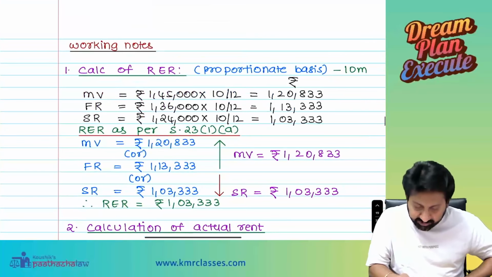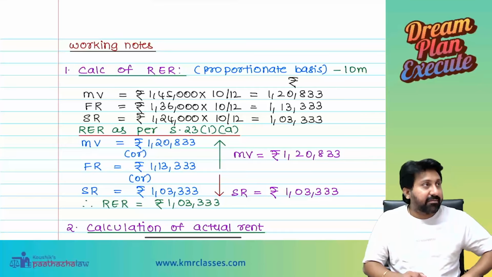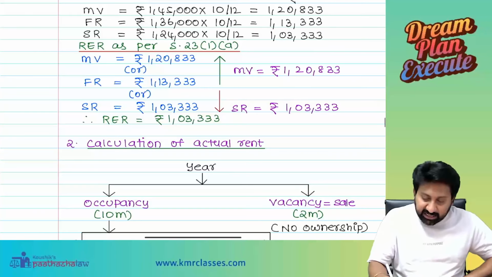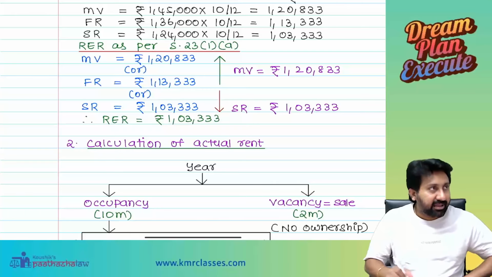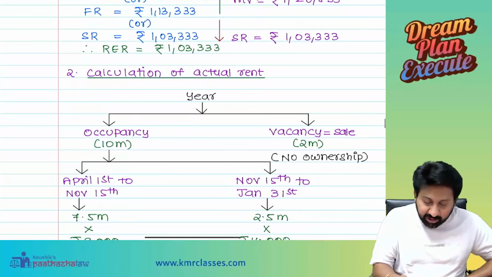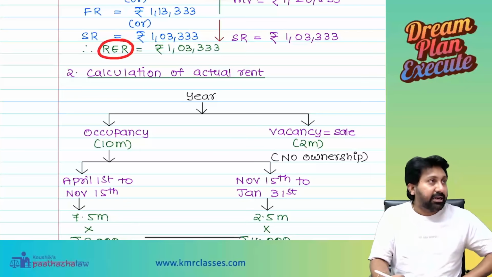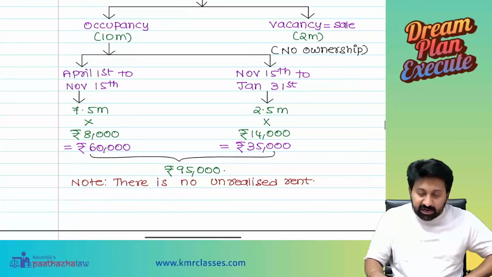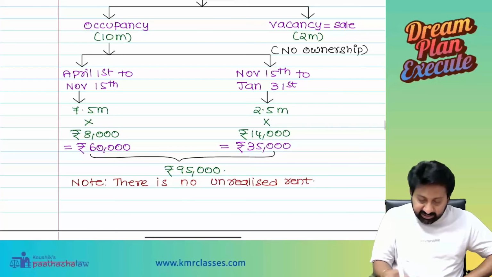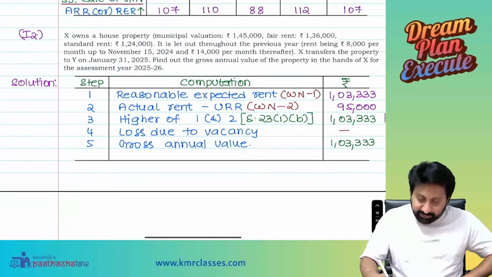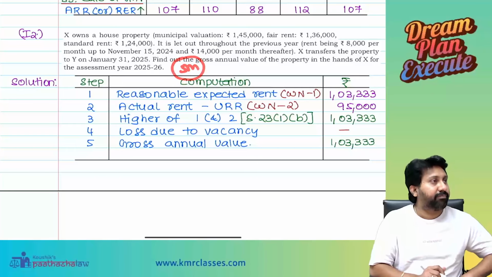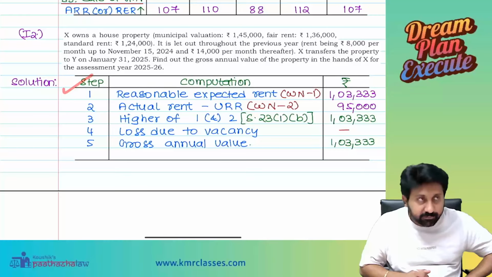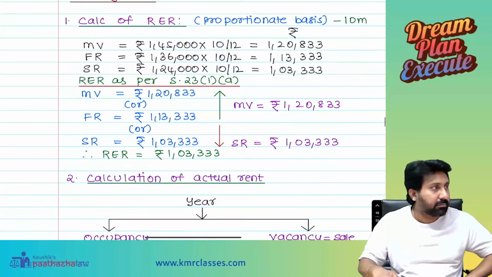First you have to write calculation of reasonable expected rent on proportionate basis for 10 months. Next, as per section 23 subsection 1 clause A, this is how the value came. Reasonable expected rent is rupees 1,03,333. Next, calculation of actual rent. Year, occupancy, vacancy. Like this you have to show your answer. Then they will give you those 5 marks in exam. Everyone understood how to present the answer? Okay, sir.